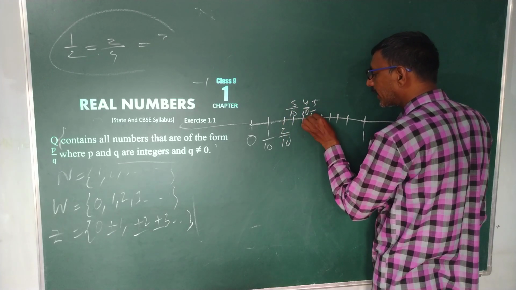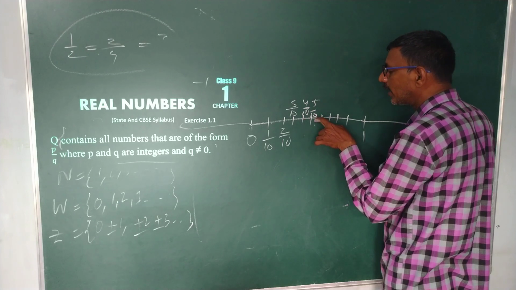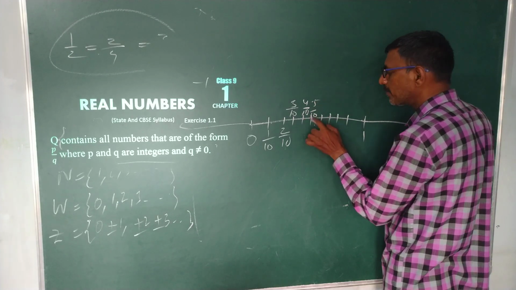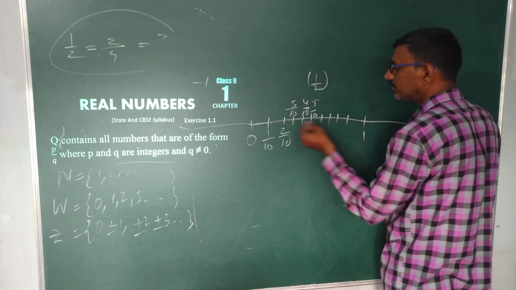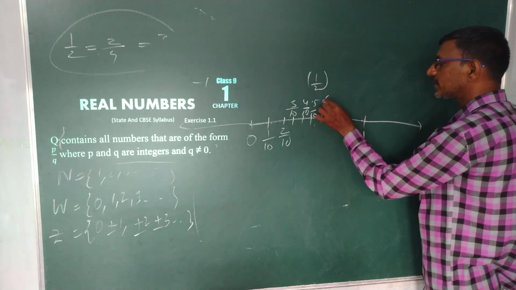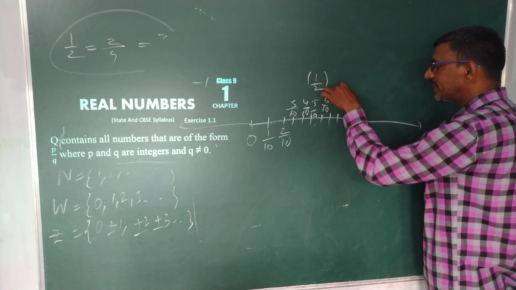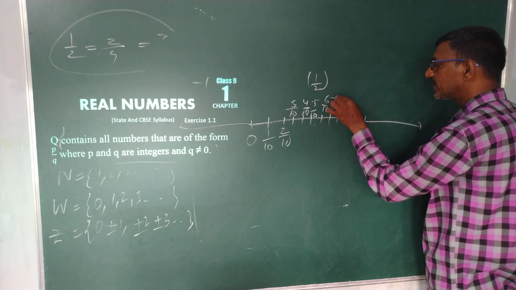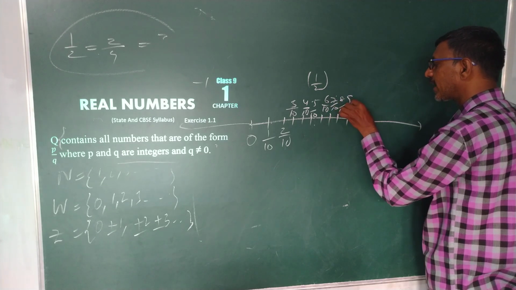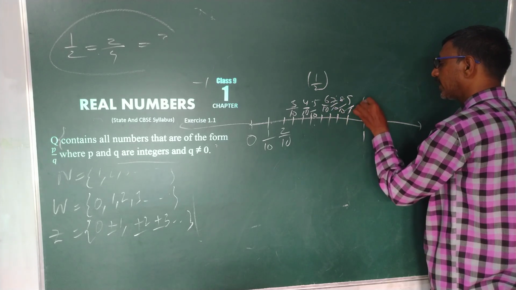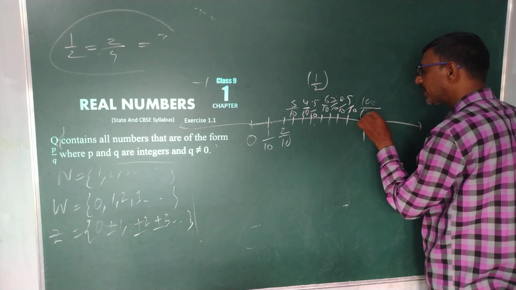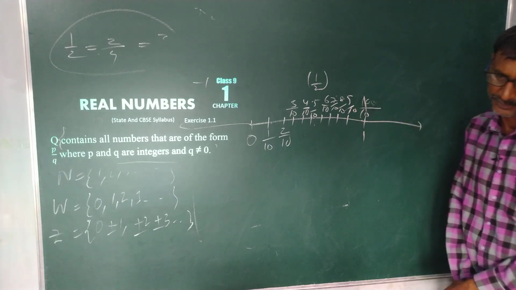This is 5 by 10. 5 by 10 is 1 by 2 only. This is 6 by 10. This is 7 by 10. This is 8 by 10. This is 9 by 10. This is 10 by 10. Again 10 by 10 is this is 1.